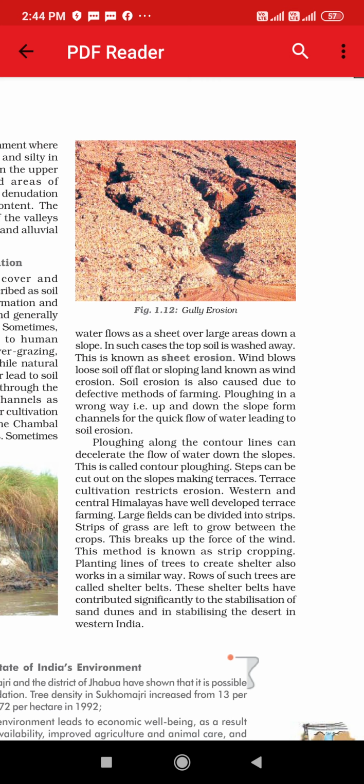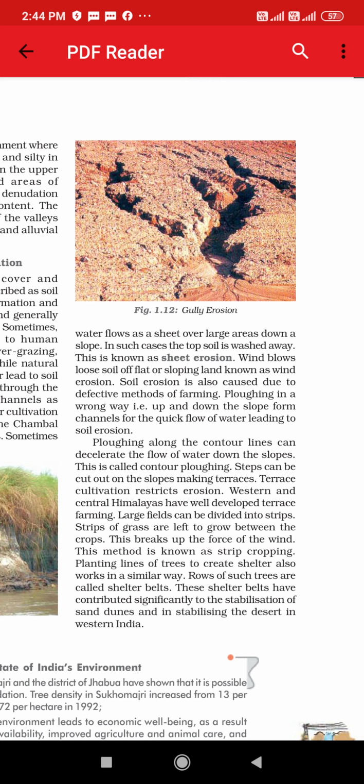अब wind erosion क्या है? Soil erosion, we have seen, is due to washing away by wind or water, the top layer of the soil is washed away, right? Sorry, that is not soil erosion, but soil gets eroded because of this. And wind erosion means what? If water is flowing from a slopey area, or if wind blows and the top layer of the soil is removed, then we can say that wind erosion took place.